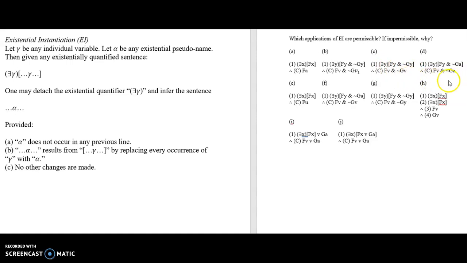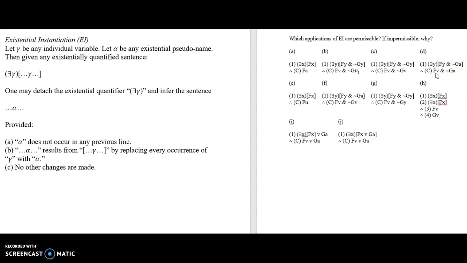All right, let's look at D. And D is permissible. This is absolutely allowed. You're replacing the y, detaching this in terms of y, and you leave everything else alone. That is absolutely okay and a way to go. I should mention that, now that we've introduced these pseudonyms, universal and existential, you cannot end a syntactic deduction with a line that has a pseudonym in it, either universal or existential.